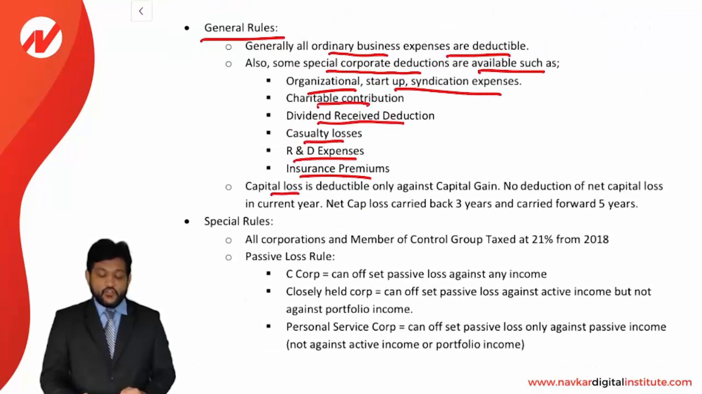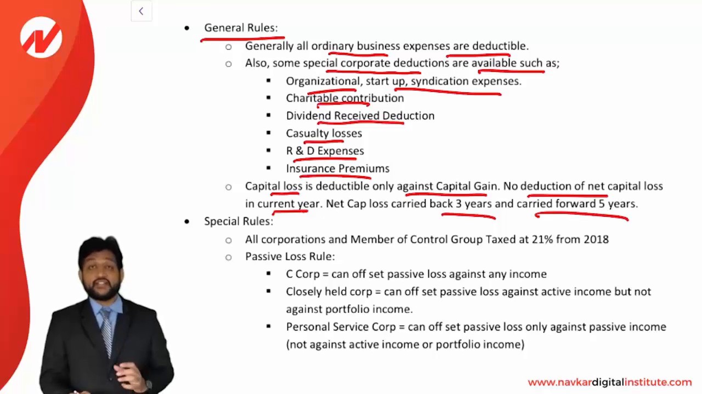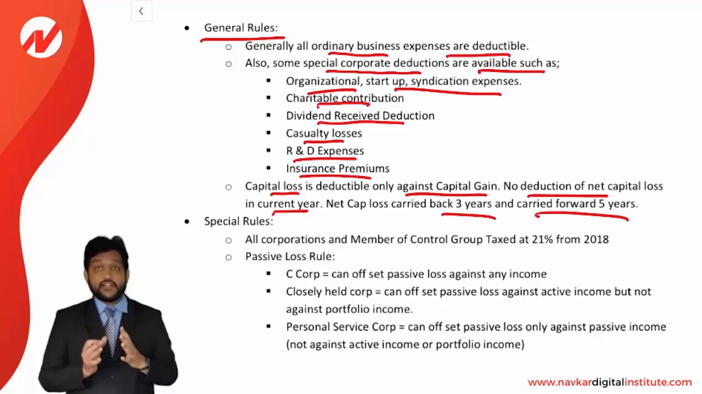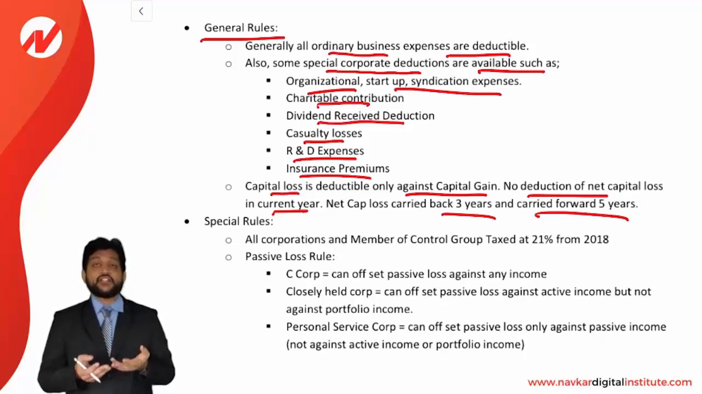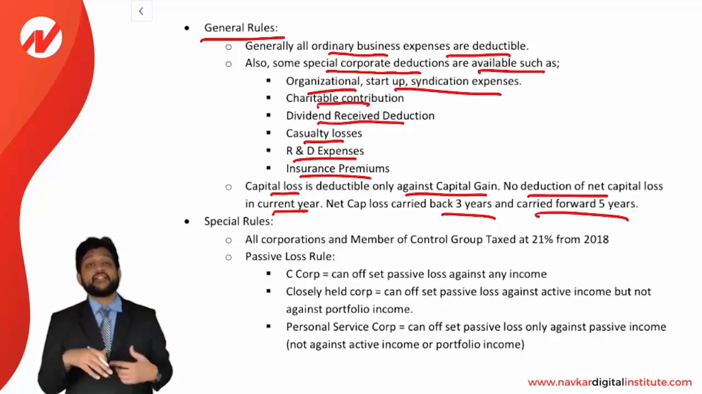Capital loss is deductible only against the capital gain. No deduction of net capital loss in the current year. Net capital loss will be carried back 3 years and carried forward 5 years. So look at this. Net capital loss will be set off against the capital gain only. If there is a net capital loss, it will not be deducted in the current year. It will be carried back and carried forward. Carried back 3 years, carried forward 5 years.